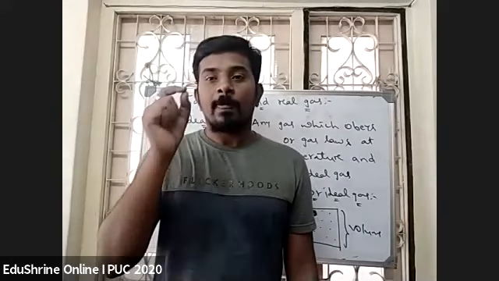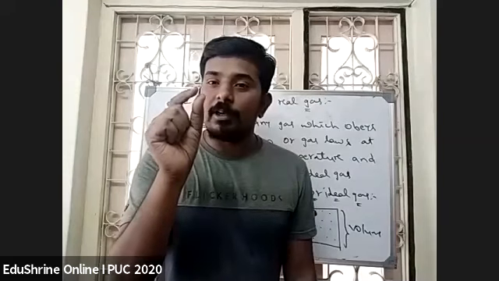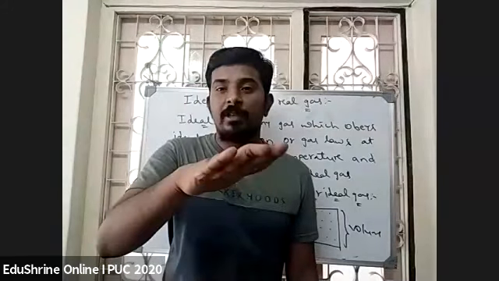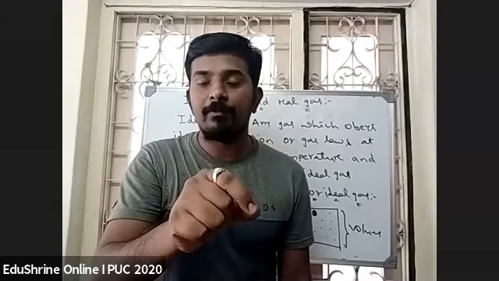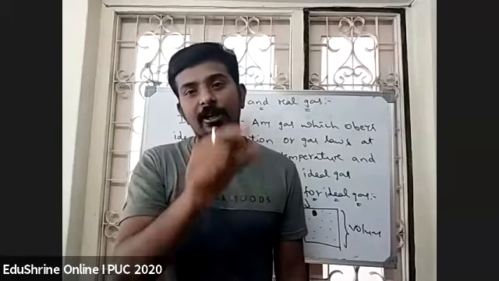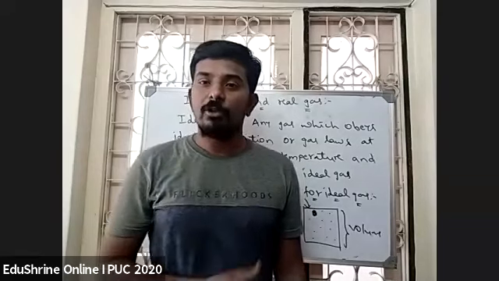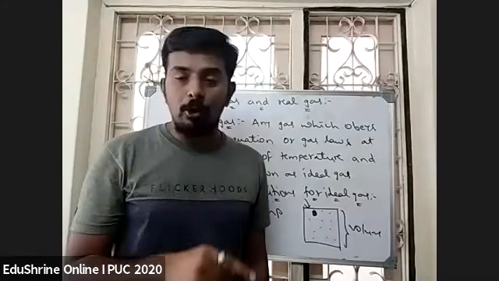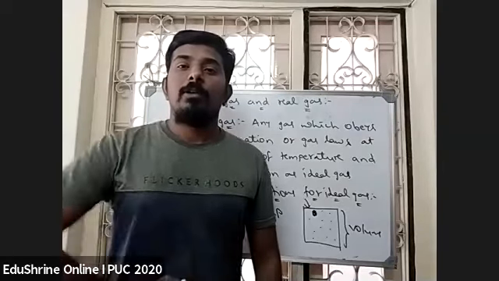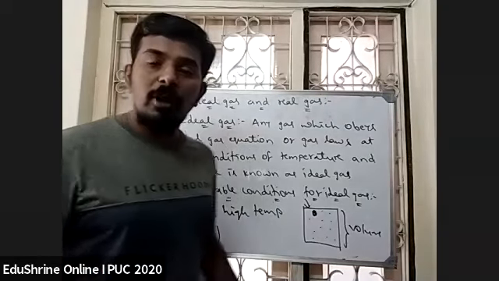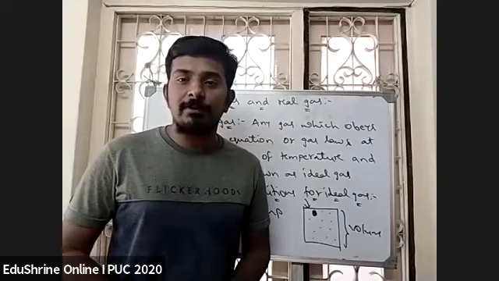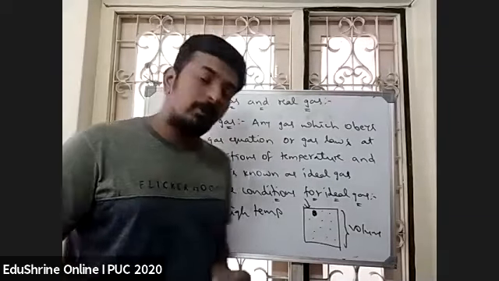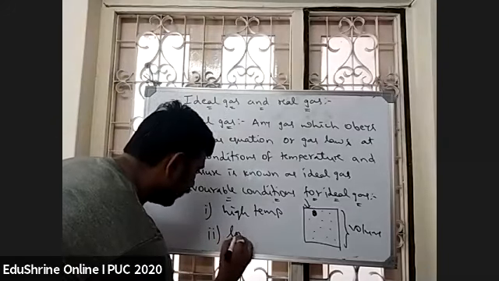So the gas molecule volume will be considerable when we apply pressure. When the pressure is not applied, or when the pressure is very low, then it will be negligible. Correct? So for an ideal gas, the volume must be negligible. That means the pressure must be low. You are following what I am telling, right? So what must be the condition of pressure for a gas to be ideal? Low pressure.